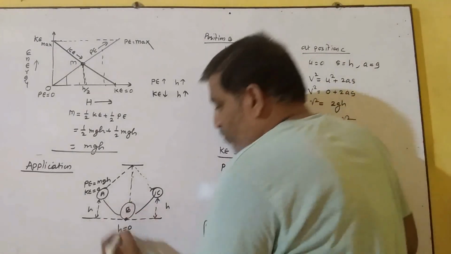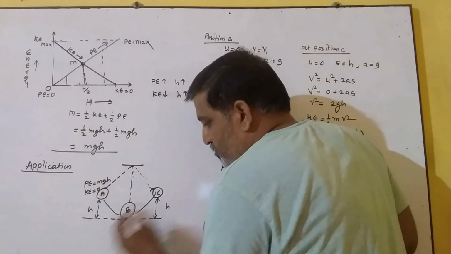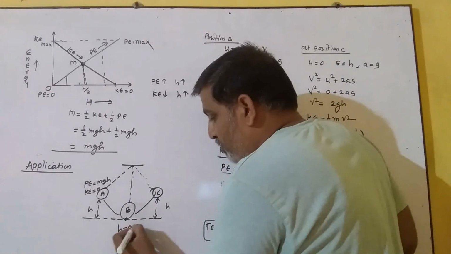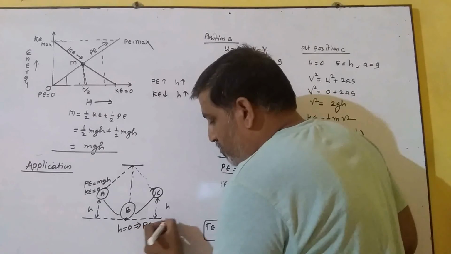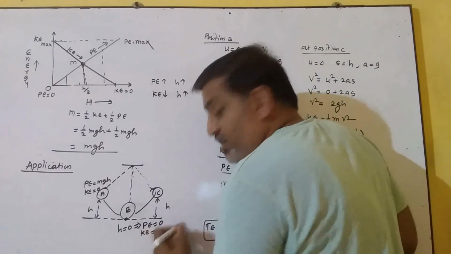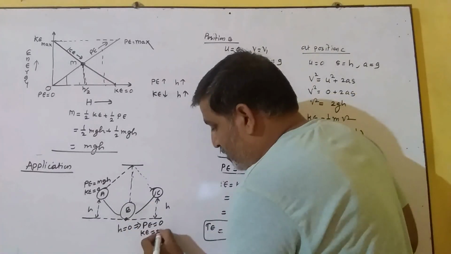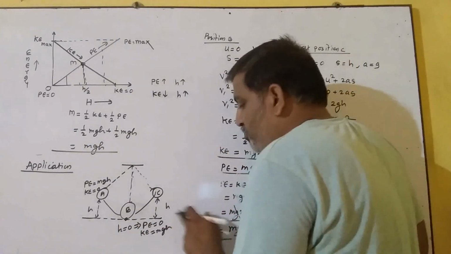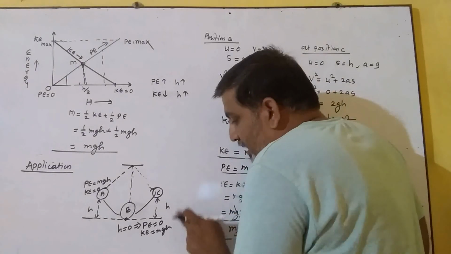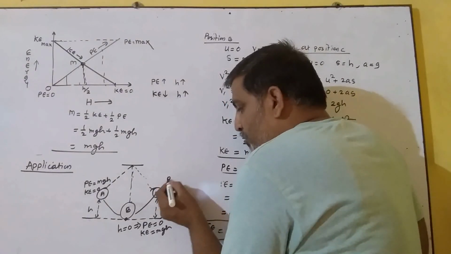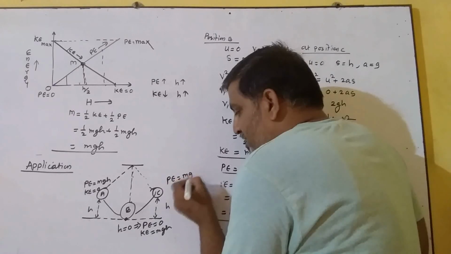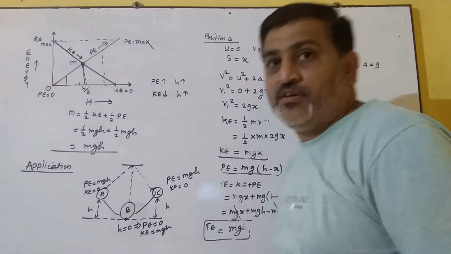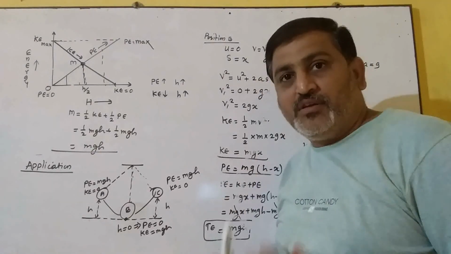At the position B, h becomes 0, which implies potential energy is 0, so it gets converted totally into kinetic energy mgh over here at the position B. And at the position C, due to the gain in height, potential energy becomes mgh and kinetic energy becomes 0. So I can say over here the total energy gets conserved.